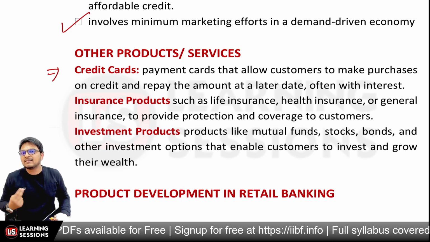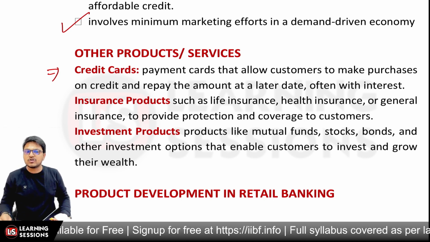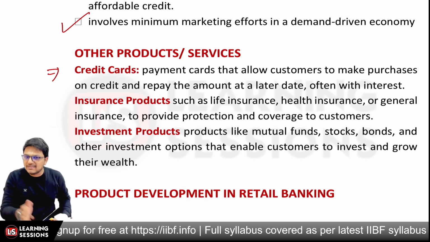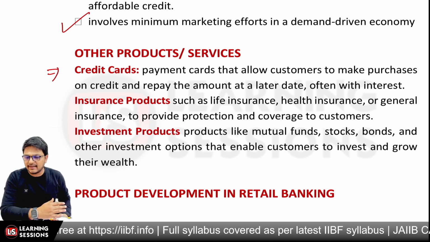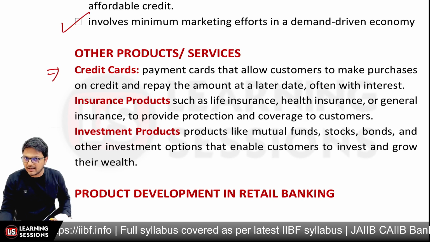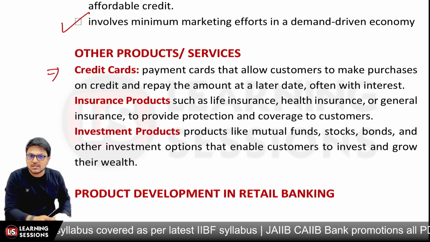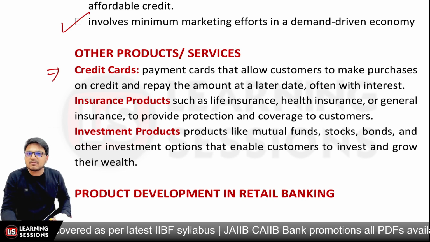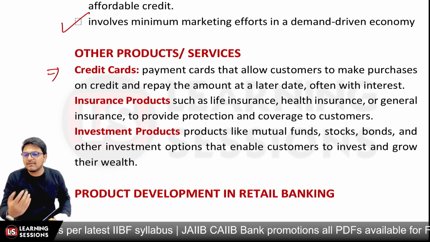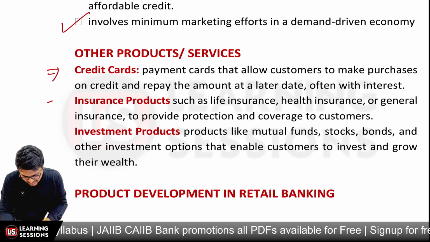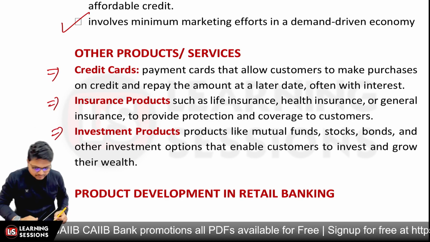Other than that, the banks are also offering insurance products like health insurance, life insurance, and general insurance to existing customers, and it's a kind of cross selling, but the bank earns commission on it. Further, there are investment products, where banks sell mutual funds, stocks, bonds, and other investment options to customers so that they can invest and grow their wealth. So these are the different tertiary products which are available.